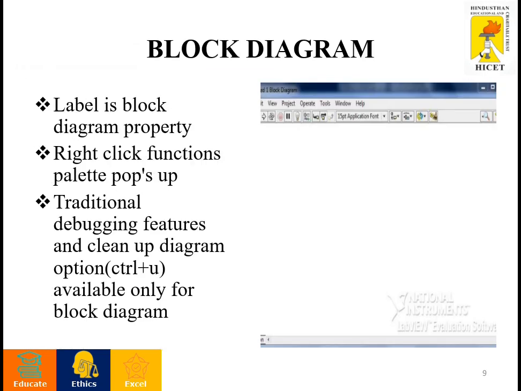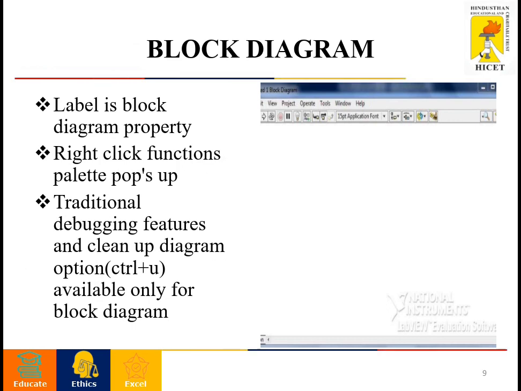Likewise, if you go ahead with the block diagram, it is the same picture. The only thing is that the front panel has a checkered window, while here it is a completely white background. That is the only difference. Just as we right click over the front panel, we can right click in the block diagram to get its properties, the palettes and functions you have. In the block diagram we have traditional debugging features, and if you want to clean up the entire diagram, you can press Control plus U. These are available only in the block diagram.